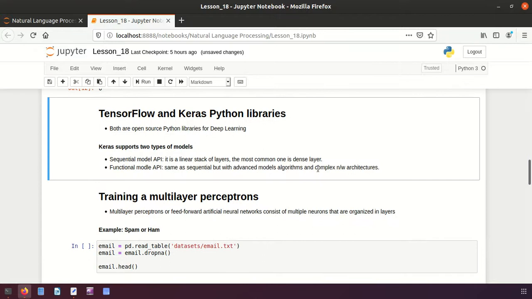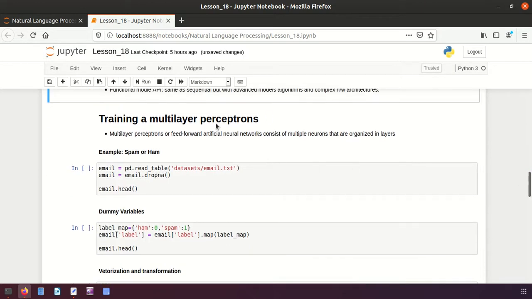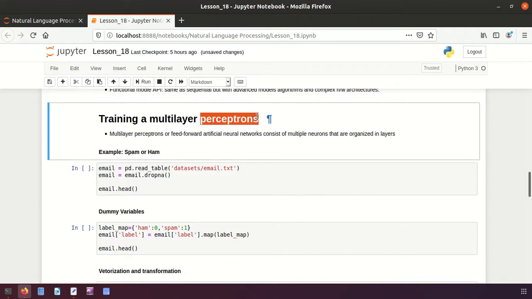Now let's see here, we'll use TensorFlow and Keras Python libraries, and we said they are both open source libraries for deep learning. And we then talked about Keras. It supports two types of models, sequential and functional models, and how to create a neural network with multiple perceptrons. It means not a single perceptron as we did before, we will be having multiple perceptrons, or we can say neurons. So multi-layer or feed forward artificial neural networks consist of multiple neurons that are organized in layers, right?